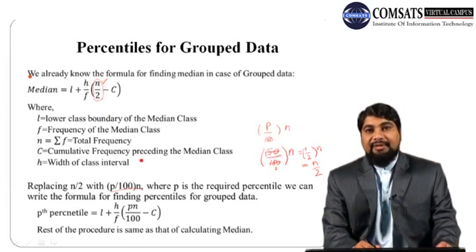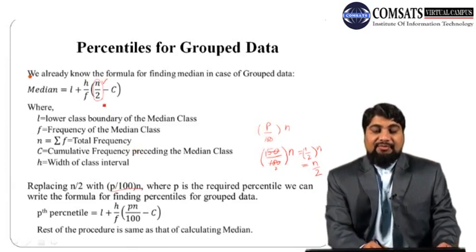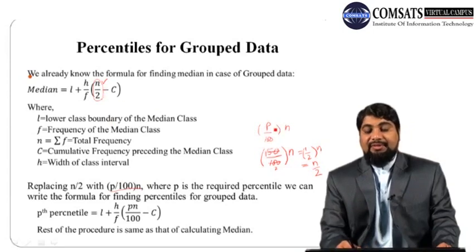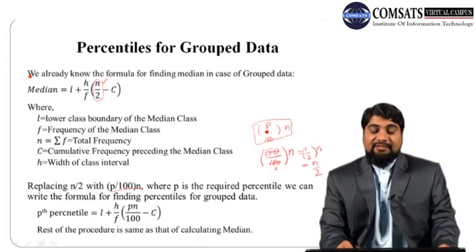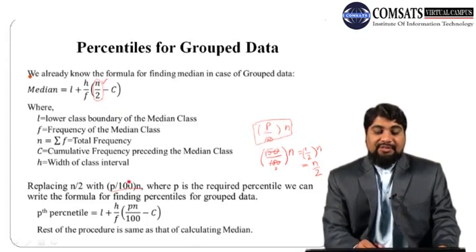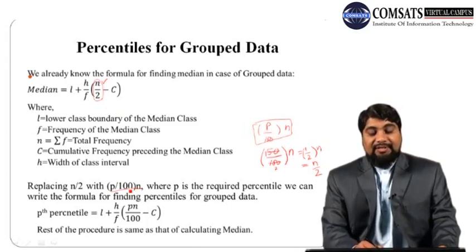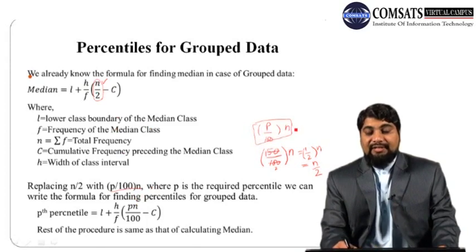But in order to calculate percentiles, we will replace this n by 2 with the original expression p over 100 times n, where p is the required percentile. Note that this p over 100 times n can also be written as p n over 100.